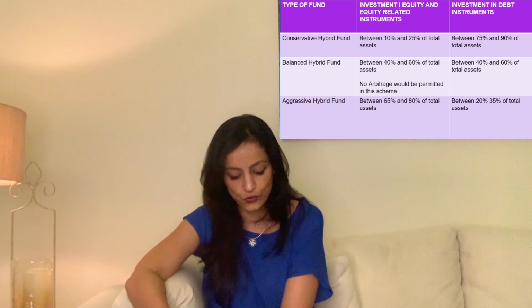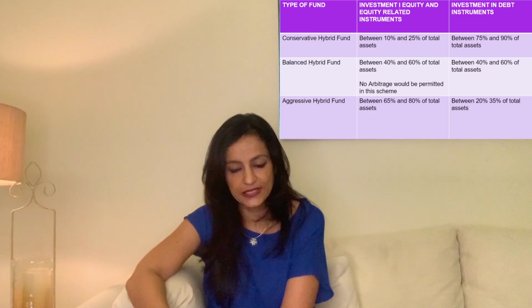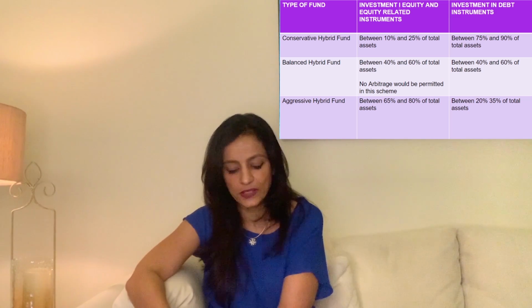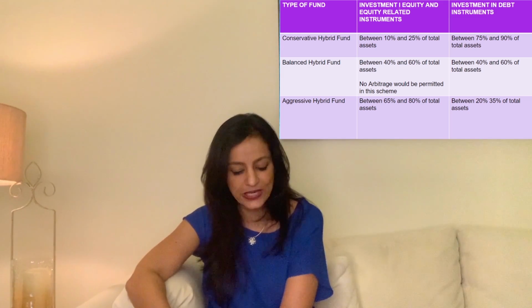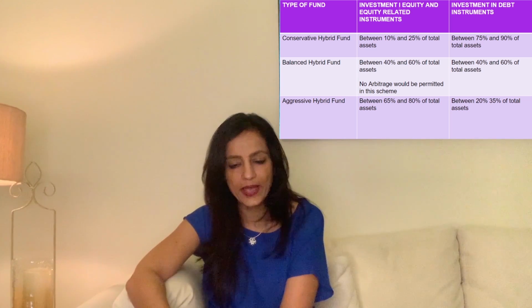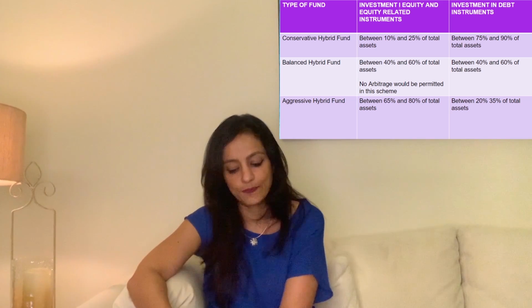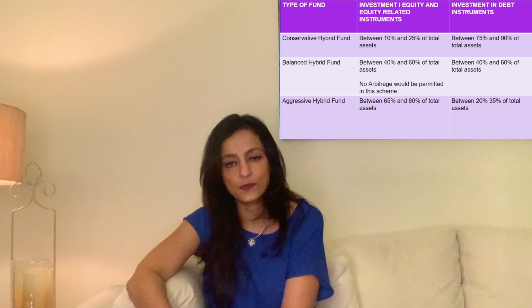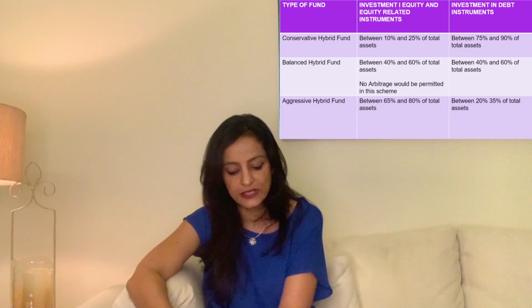Balanced hybrid mutual funds, 40 to 60% in equity and equity related components. No arbitrage is allowed here. Debt instruments are to be in the range of 40 to 60%. Third is your aggressive hybrid mutual funds, where equity and equity related components are to be in the region of 65 to 80%. Debt instruments are to be in the region of 35 to 20%.